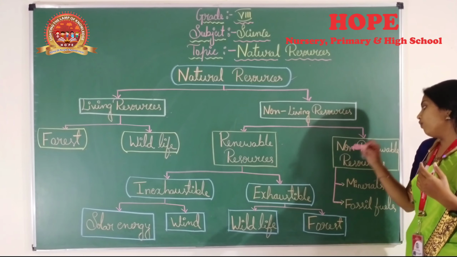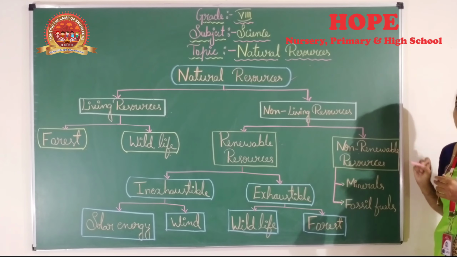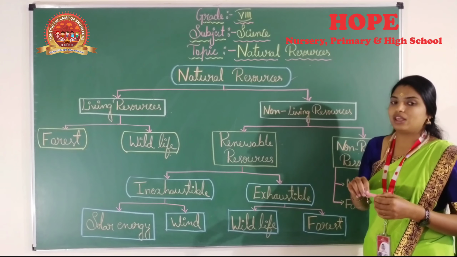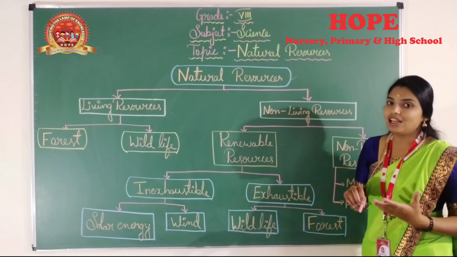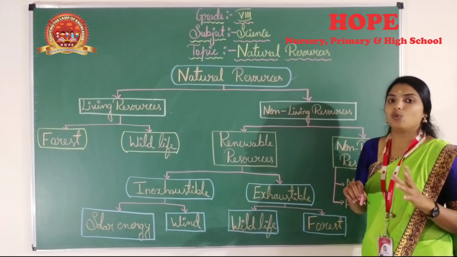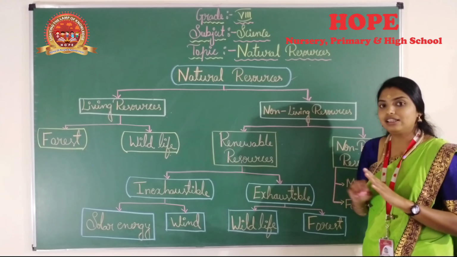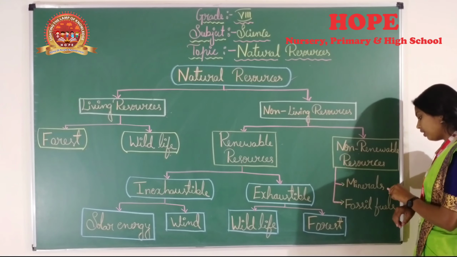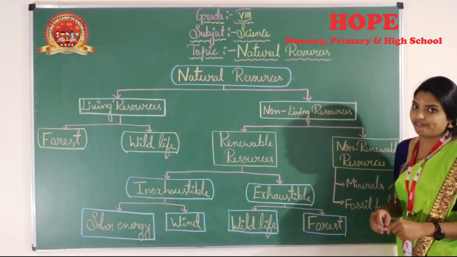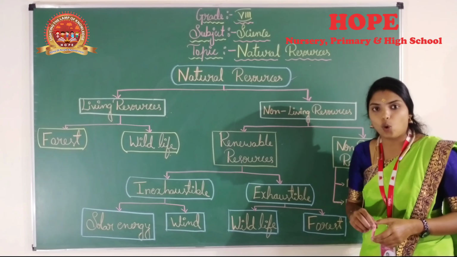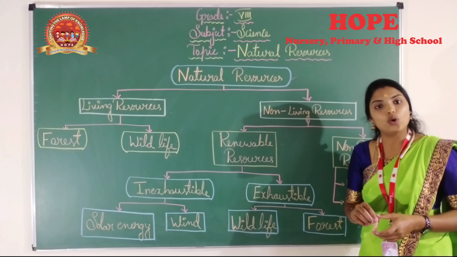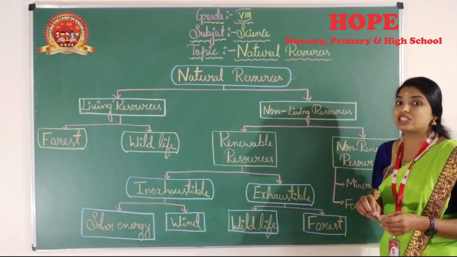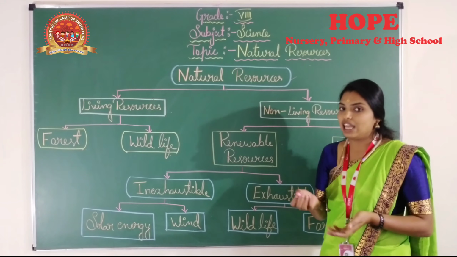So next we go for non-renewable resources. Non-renewable resources cannot be replenished in nature easily. Once we have depleted them, we can't get the resources replenished. Minerals and fossil fuels like petrol, coal, mineral ores. So these are all essential products which occur in nature.